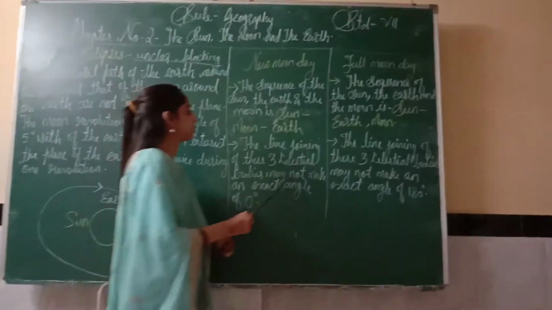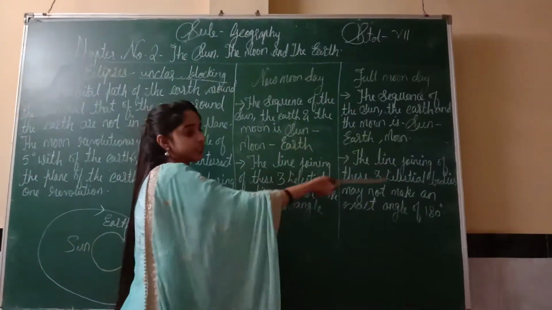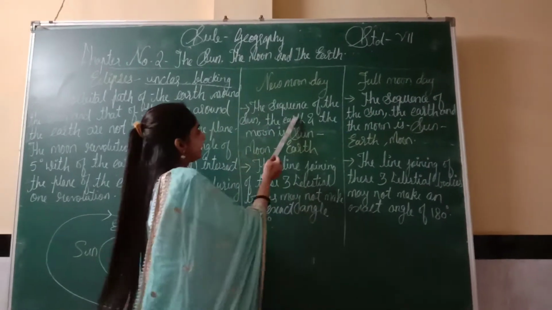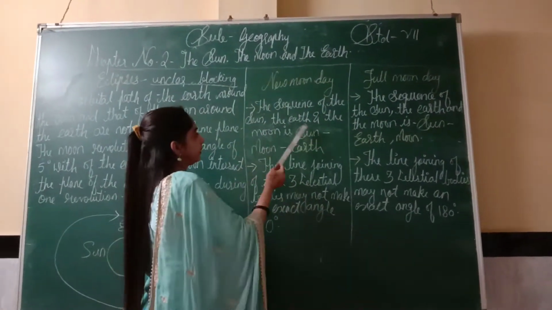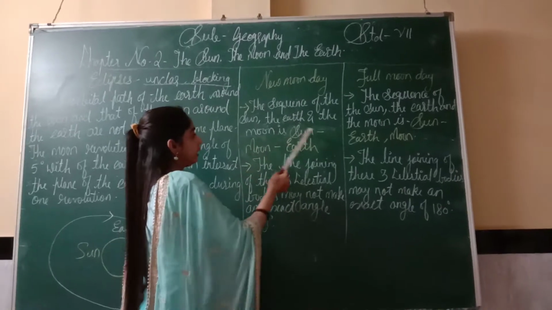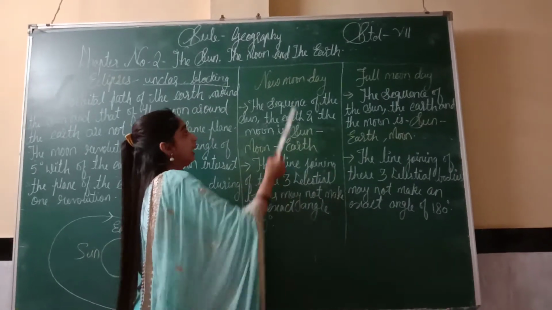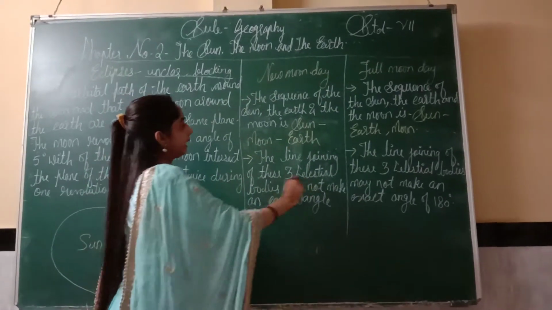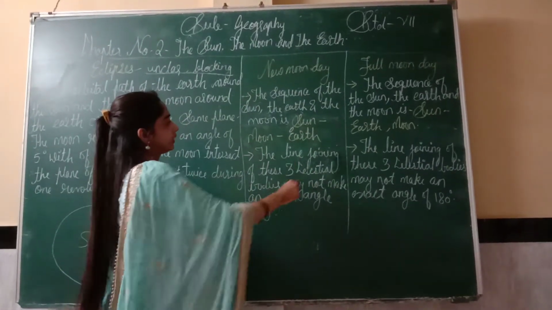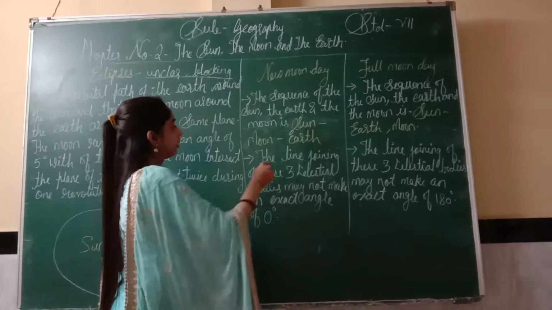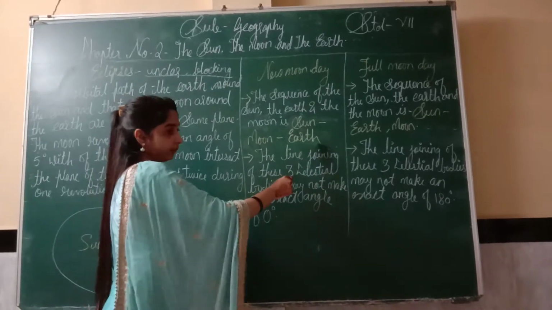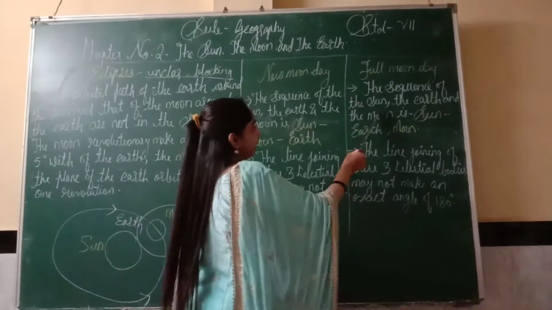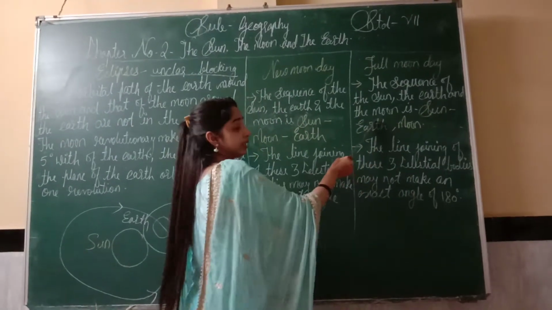Now the next thing, this is the difference between new moon day and full moon day. On new moon day, the sequence of the three celestial bodies is Sun, Moon, Earth. While on full moon day, the sequence of the Sun, the Earth and the Moon is changed.